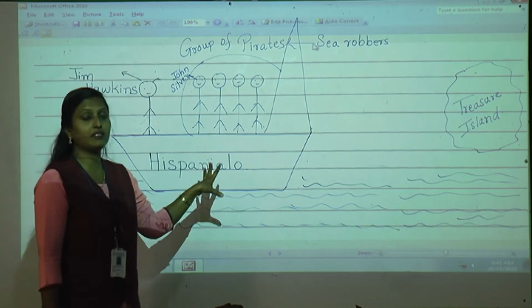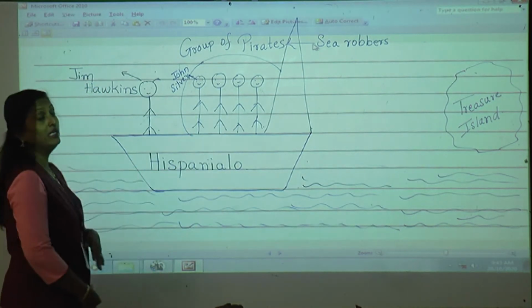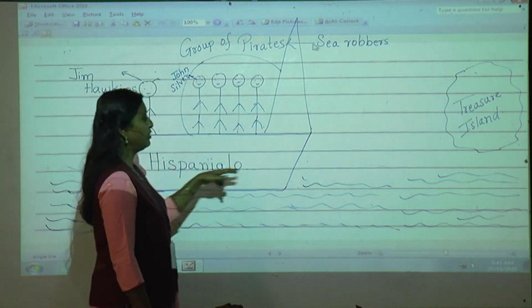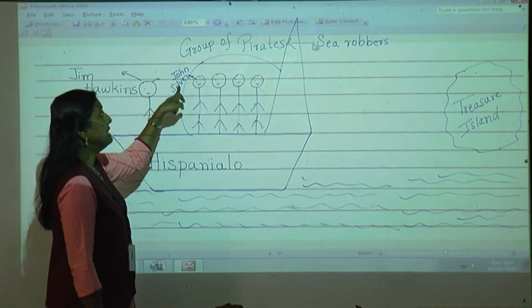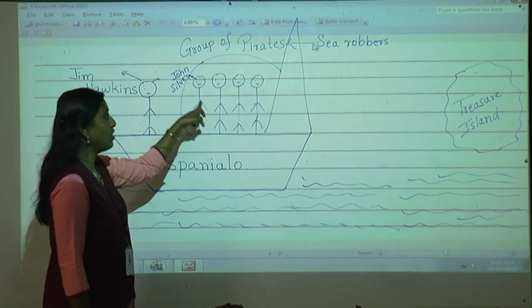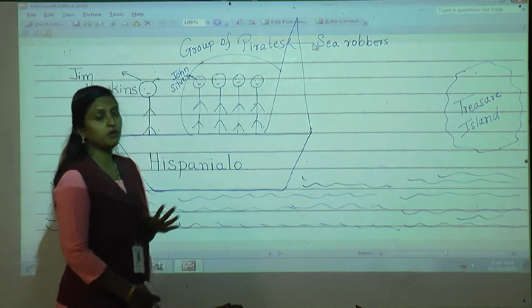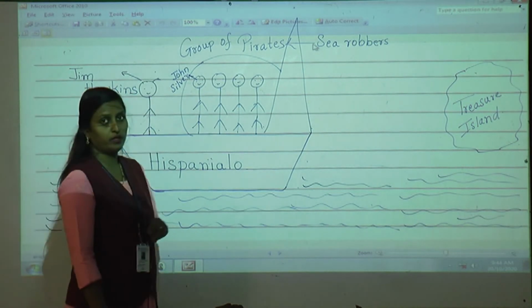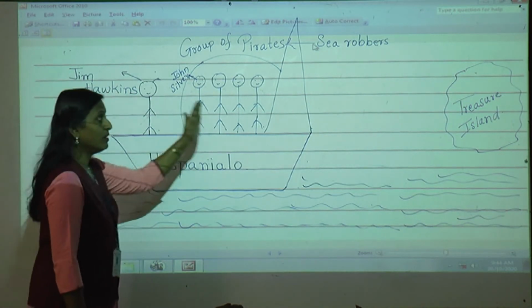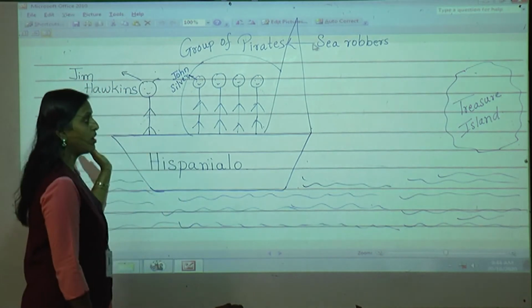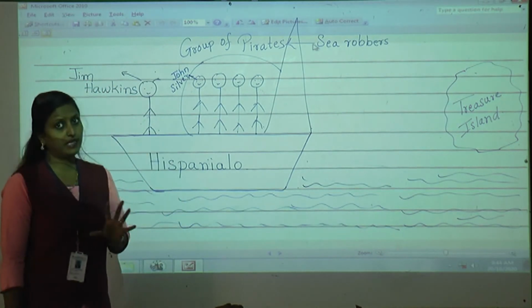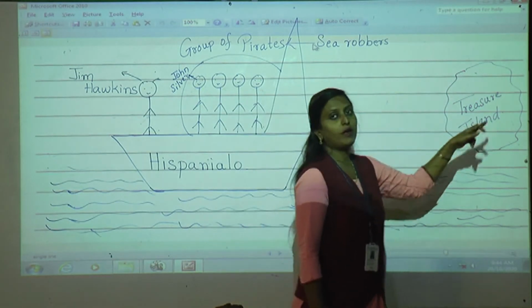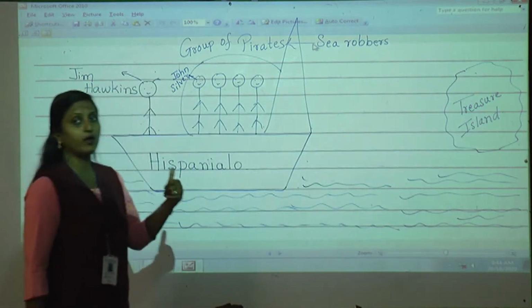Now we'll see why this group of pirates is on the ship and who Jim Hawkins is. You can see the captain of this ship is John Silver, and he is along with his crew. Crew means the persons who are working along with him on the ship. Now where are they all going? They are going to a treasure land. Can you see here, students? Treasure Island. Now what is there on that island?